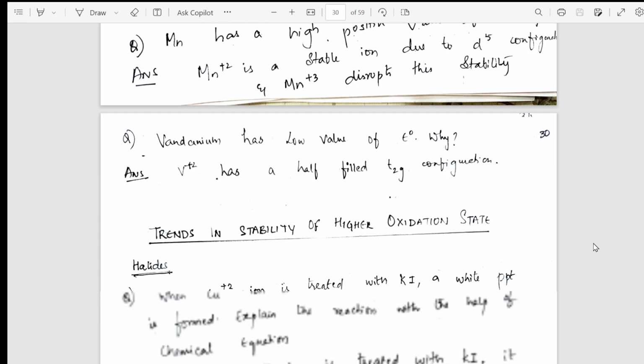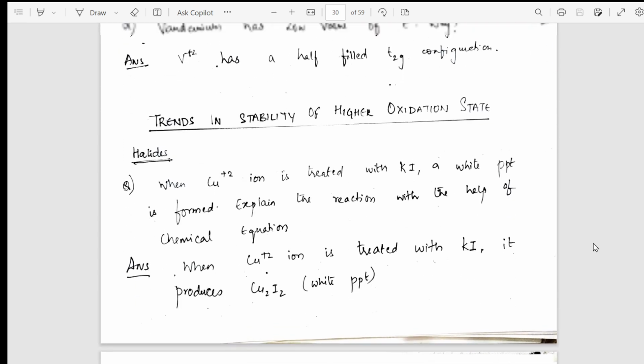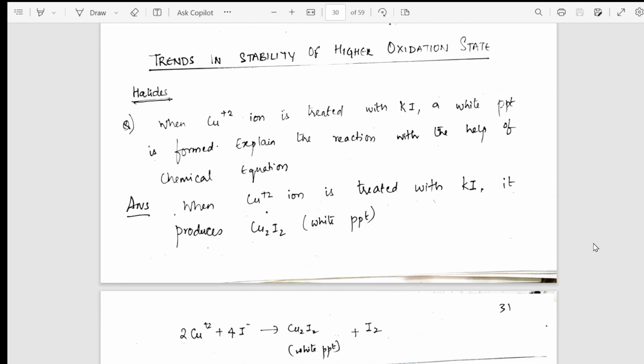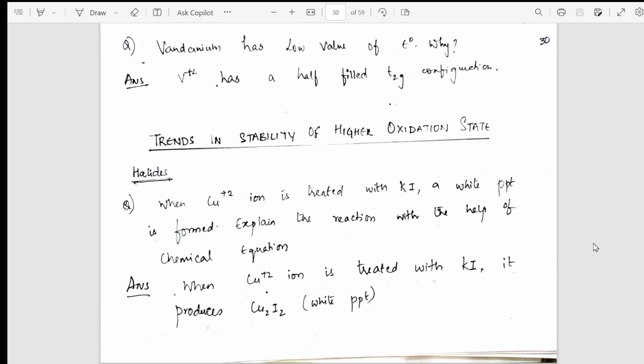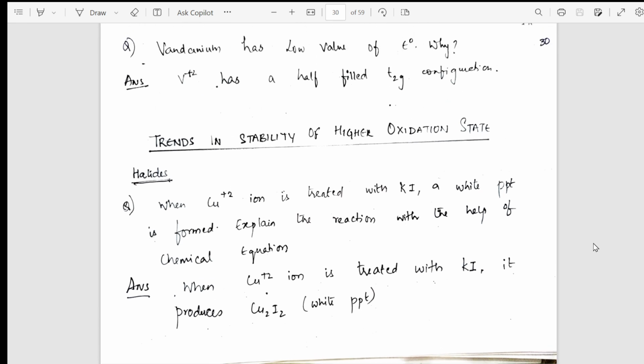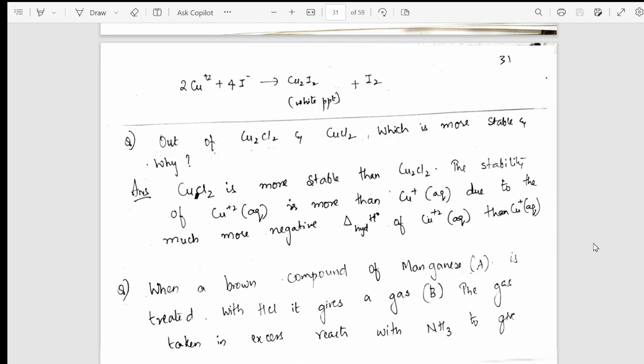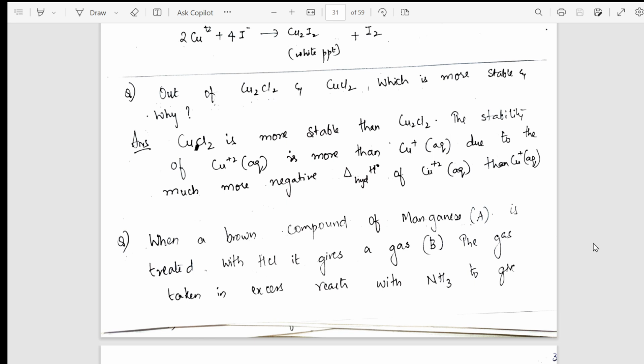After that, I have taken into stability in higher oxidation state. What is the reason for the stability in higher oxidation state? What happens in lower oxidation state is what I have mentioned. From there, gradually, I have taken one more famous question out of Cu2Cl2 and CuCl2, which is more stable. These are all the maximum possible questions you'll be getting in the boards.